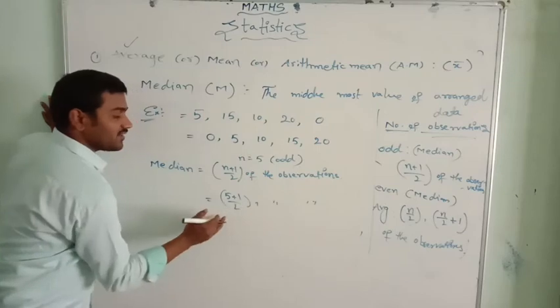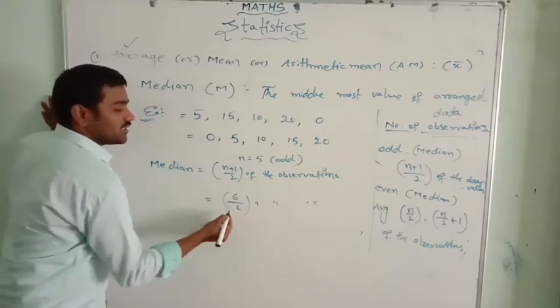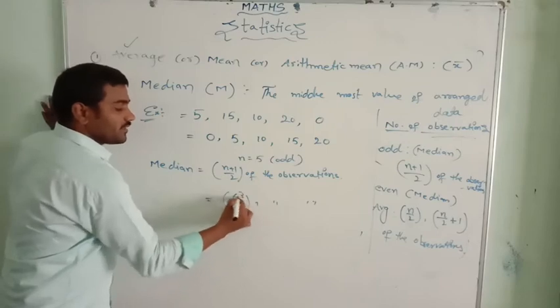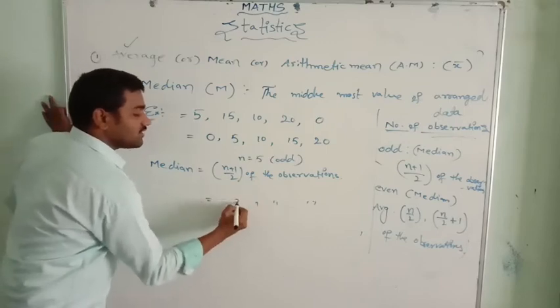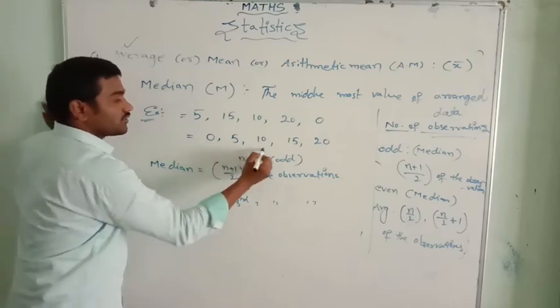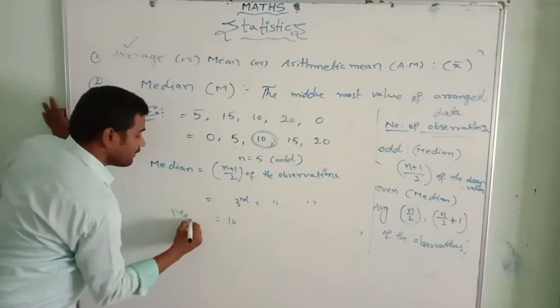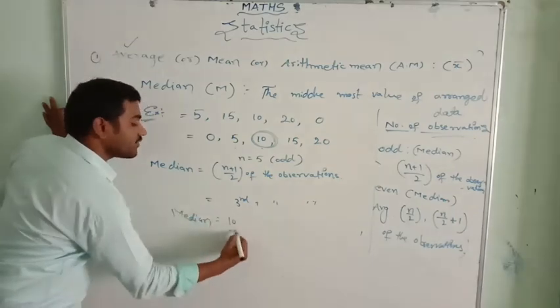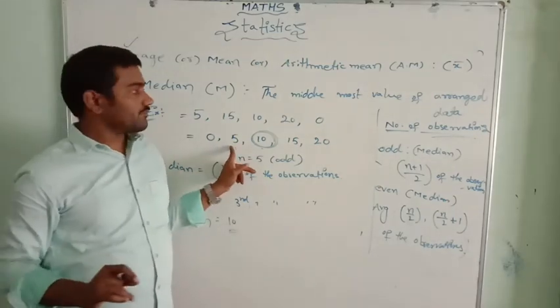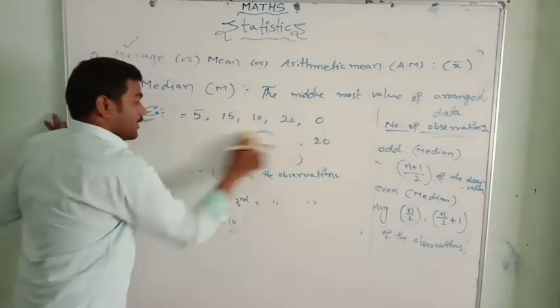5 plus 1 is nothing but 6. That is 6 by 2 of the observation. 6 by 2 is nothing but the third. That is the third observation. What is the third observation here? 1, 2, 3. The third observation is 10. Therefore, median equal to 10. And let me take one more example now.